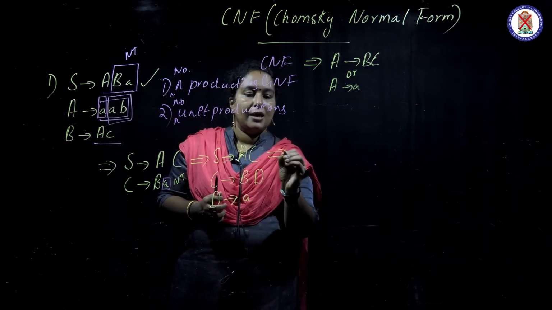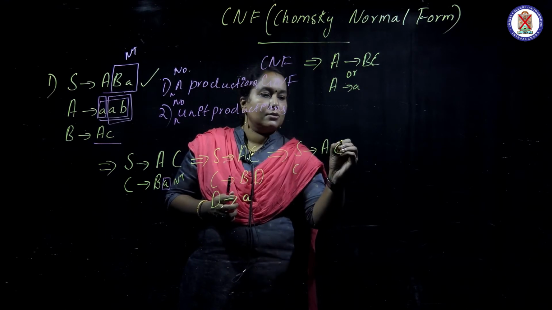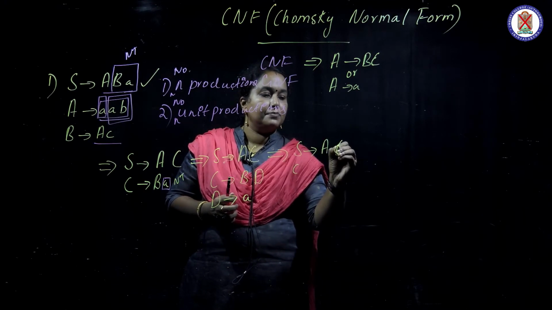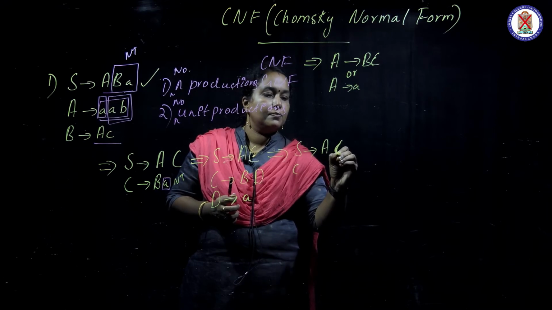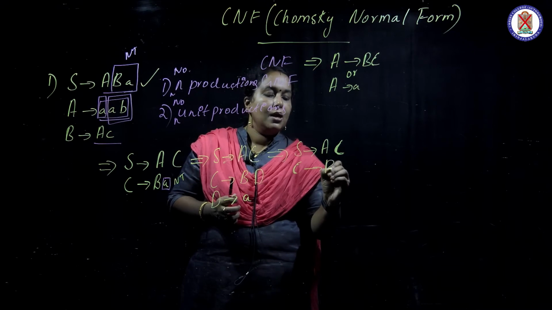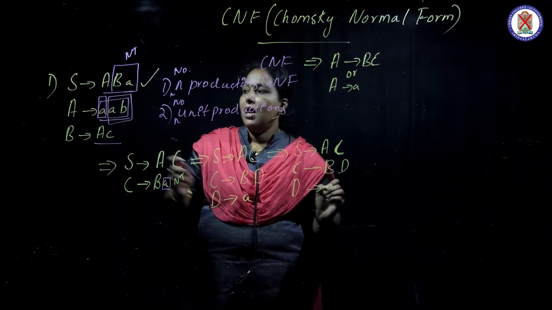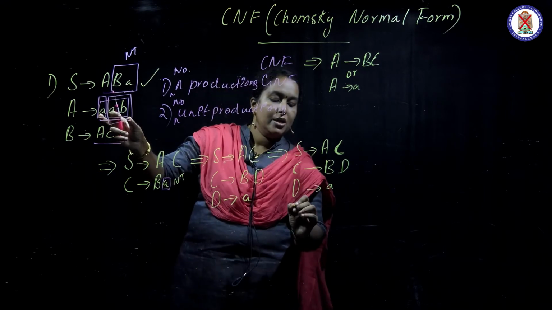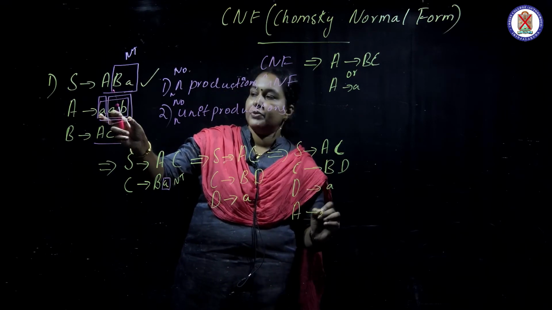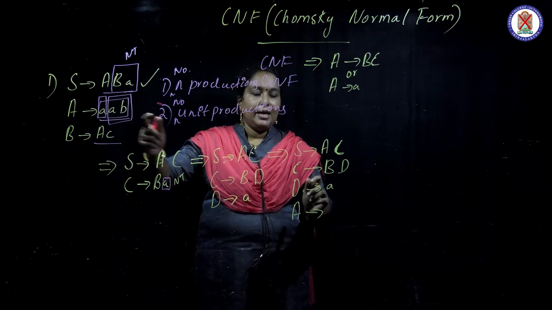So S derives AC, with all of these capital. C derives BD, D derives A. And I am making this combination. A derives, okay, this A is what?